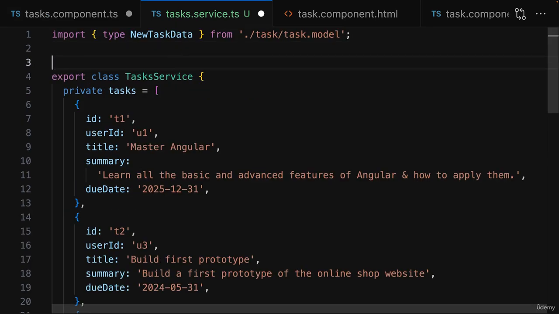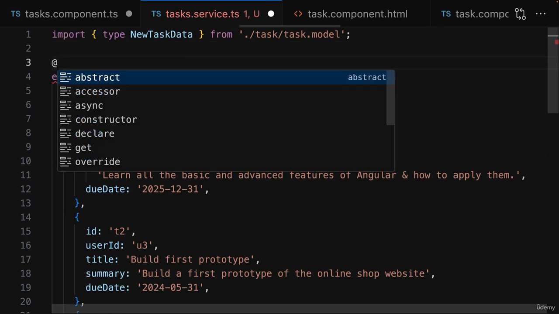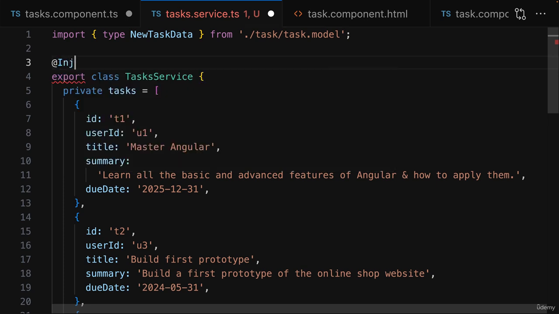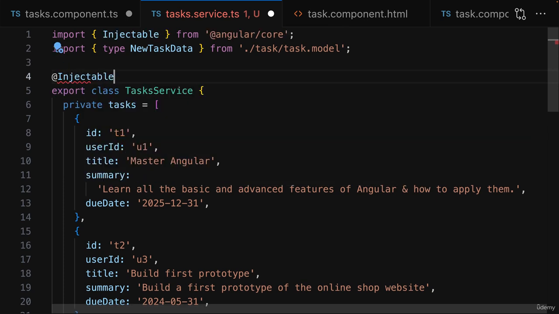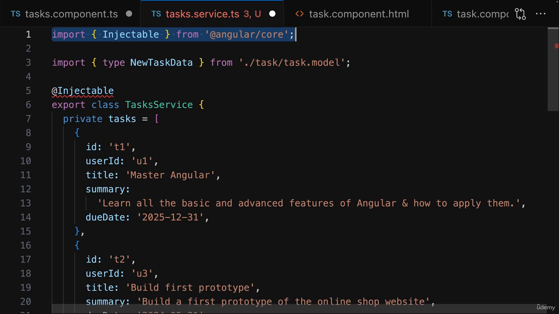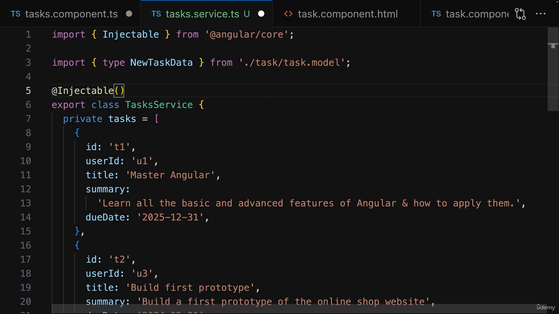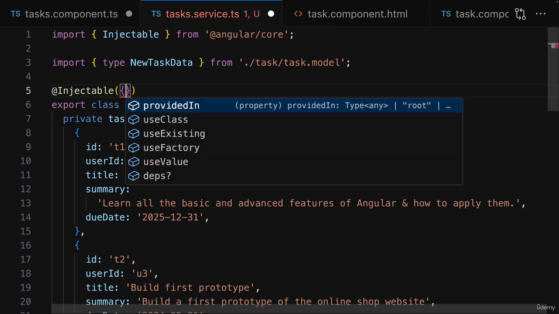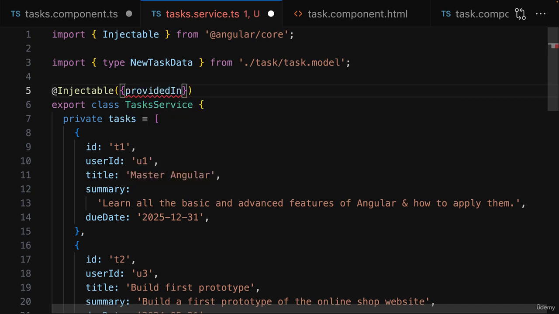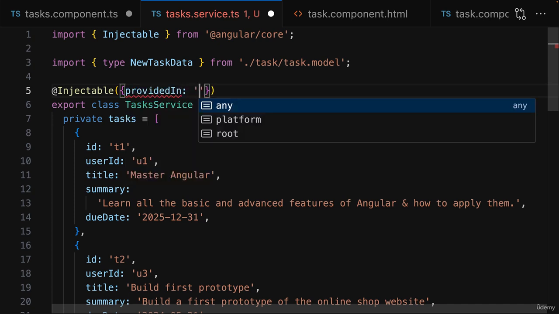And we register this class as injectable with Angular by adding another decorator to it, the Injectable decorator, which is imported from @angular/core. You add this by executing it like a function and then passing a configuration object to it. In this configuration object, it's the providedIn option that should be set, and you should set it to root.